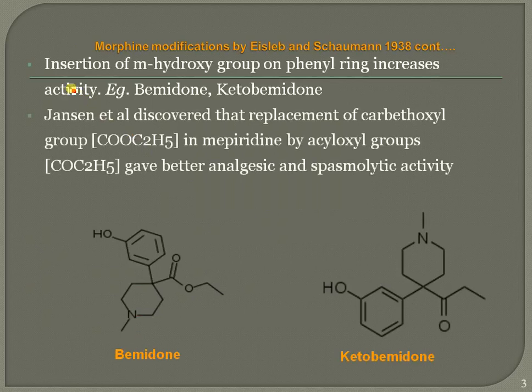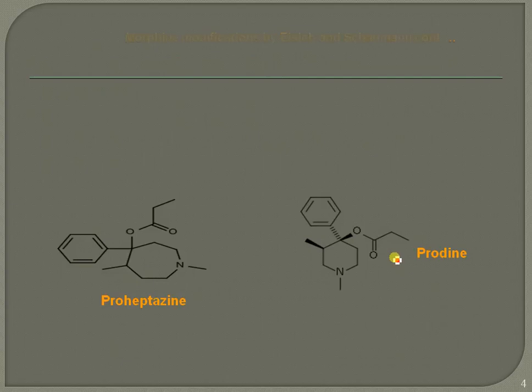Insertion of a meta-hydroxy group on the phenyl ring system increases the biological activity. Examples are bemidone and ketobemidone. When this ester is further replaced with an acyloxy functional group, it shows better analgesic and spasmolytic activity.